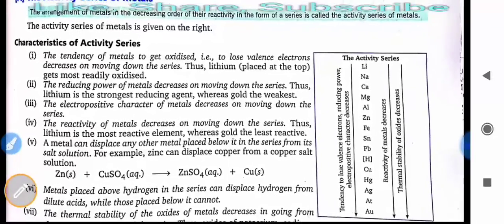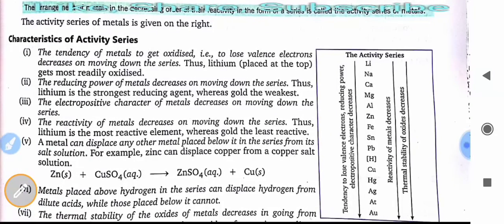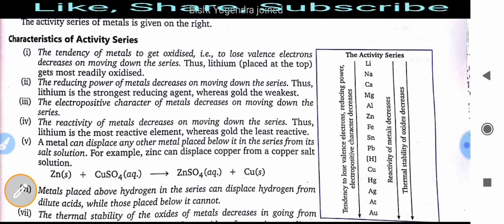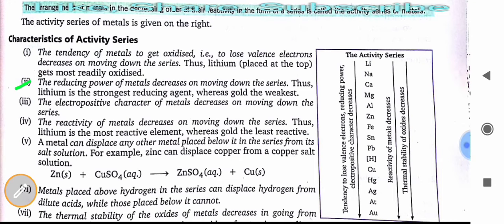First, the tendency of a metal to get oxidized, to lose valence electrons, decreases on moving down the series. Thus, lithium, placed at the top, gets oxidized most readily. Then the reducing power of metals decreases on moving down the series. Thus, lithium is the strongest reducing agent, whereas gold is the weakest.